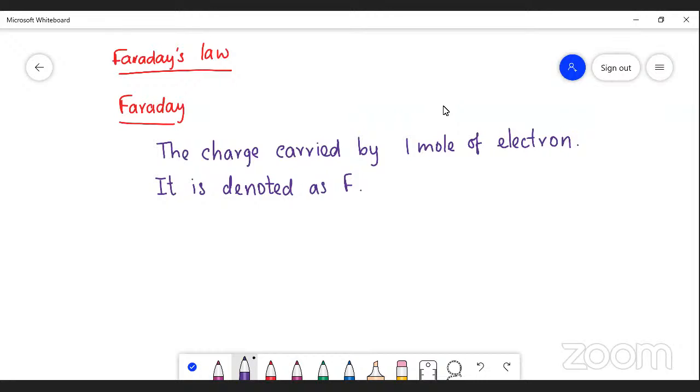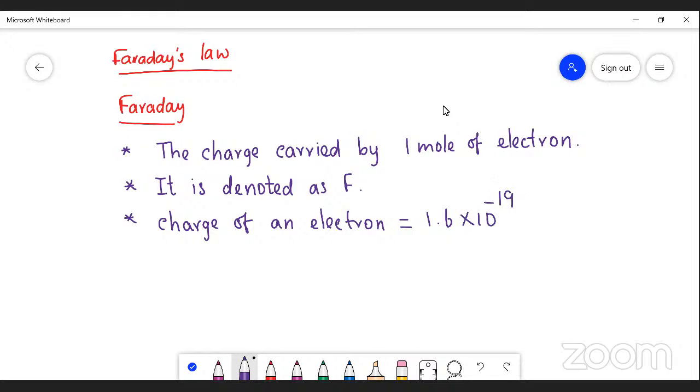Now we take the charge of an electron. The charge of an electron is equal to 1.6 into 10 power minus 19 coulomb.